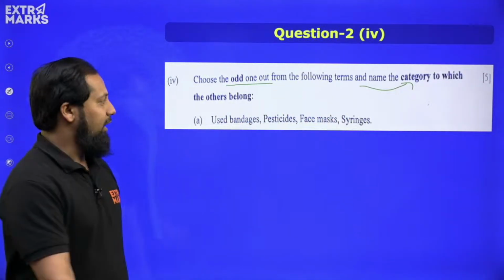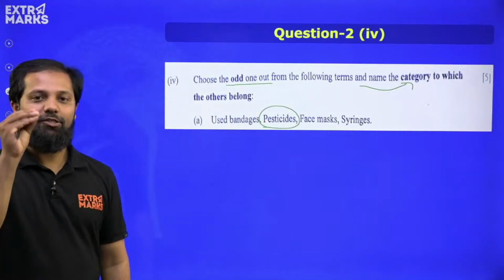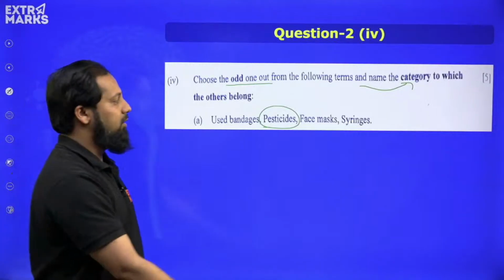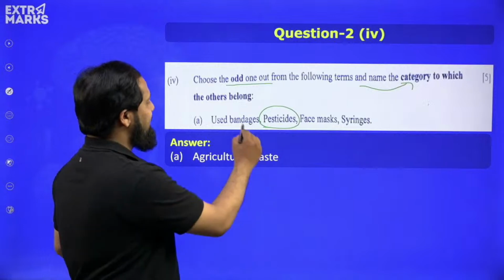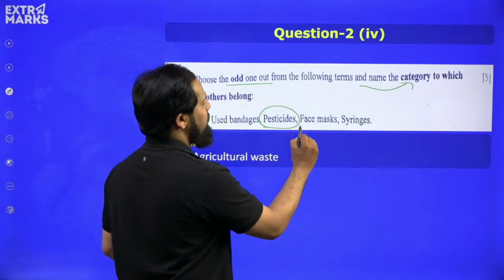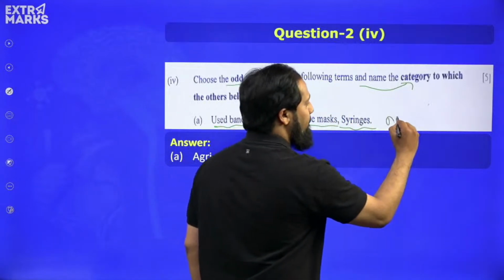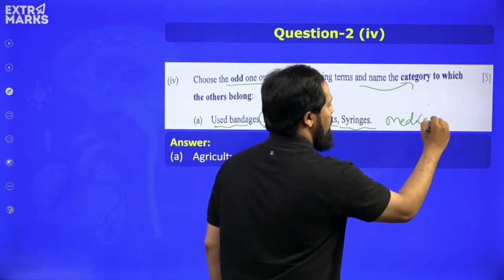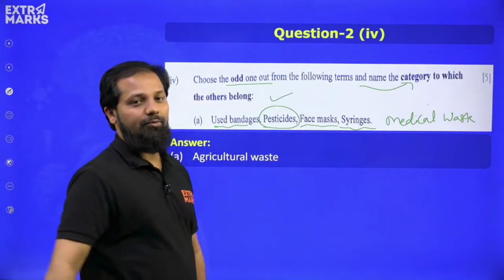Out of these, pesticide is the odd one, because this is used as agricultural waste, whereas used bandage, face mask and syringes are all medical waste. So the odd one is pesticide here, right?